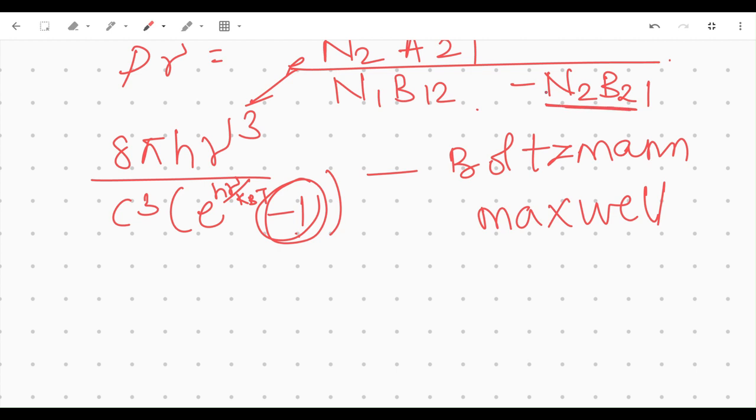So there's a term called minus 1. And if I want to compare these two, I need that minus 1 term here too. So because of that, I'm going to be dividing rho nu by N2 B21.